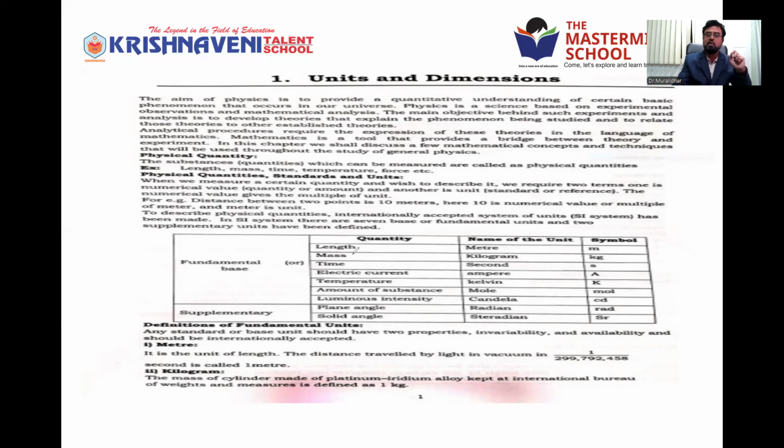So fundamental physical quantities are those which are independent because they have their own definition, right? The units which you are using for the fundamental physical quantity: mass, kilogram; length, meter; time, second; temperature, Kelvin; current, ampere; amount of substance, mole; luminous intensity, candela; plane angle, radian.